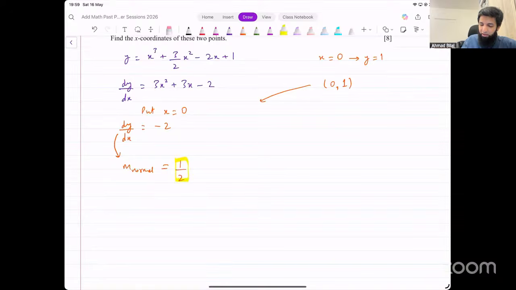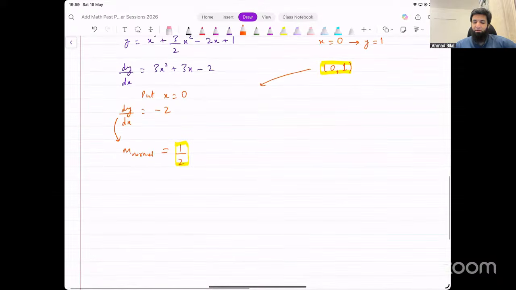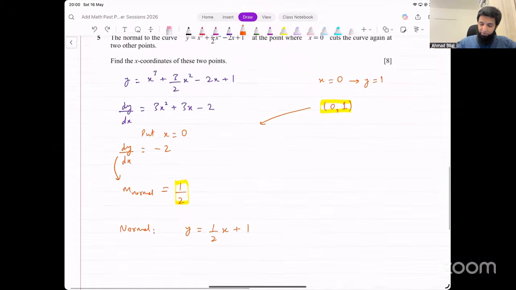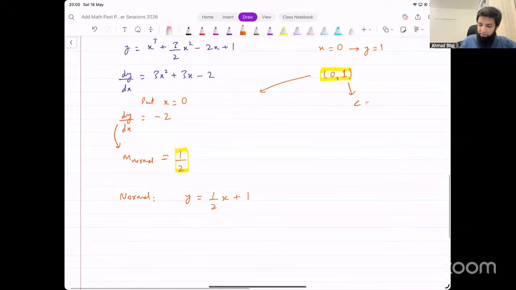Now we've got the gradient, we've got that point. We can write down the equation of the normal, right? This is the y-intercept, 0, 1. That's a point on the y-axis. So we have the y-intercept already. We can write down the equation of the normal. That will be y equals mx plus c, half x, plus 1. Half x plus 1. That's the equation of the normal. Now, once we've got the equation of the normal, remember this was c, right? This is the y-intercept. C is equal to 1.